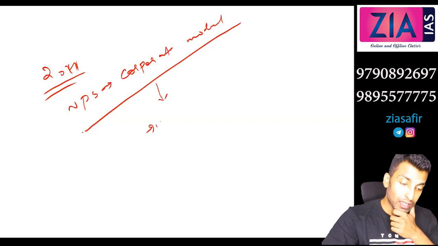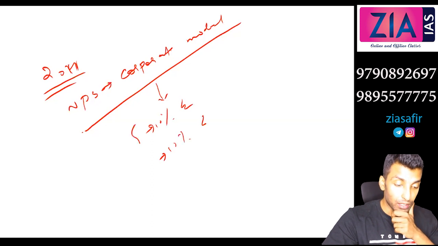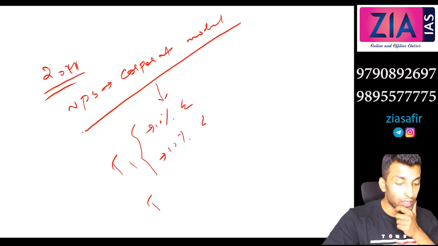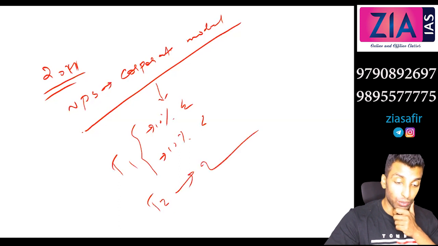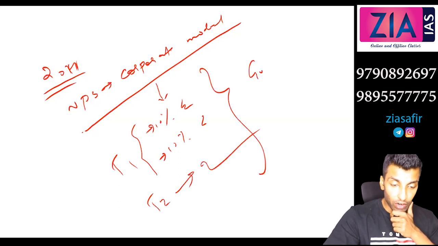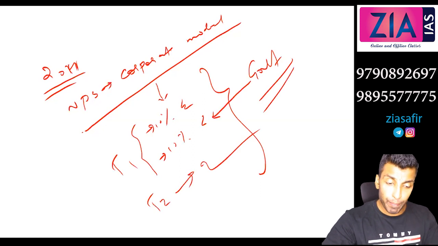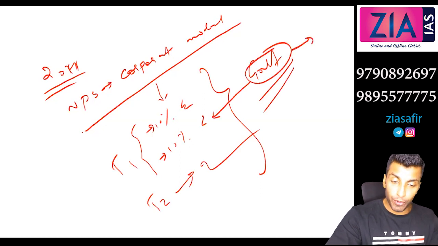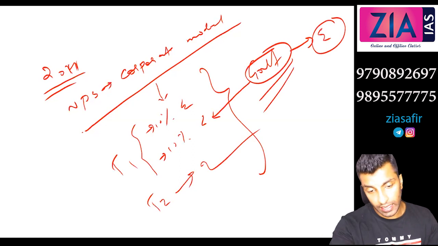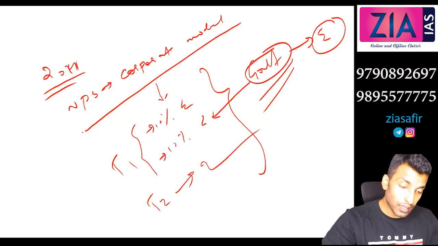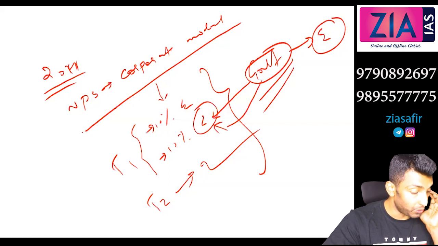For example, 10% the employee will contribute and 10% the company can contribute. So that will be tier 1, and in the case of tier 2, any amount that they can do. Just like a government employee, here instead of the government, the company is the employer. So what the government is doing, exactly the same the company will do.